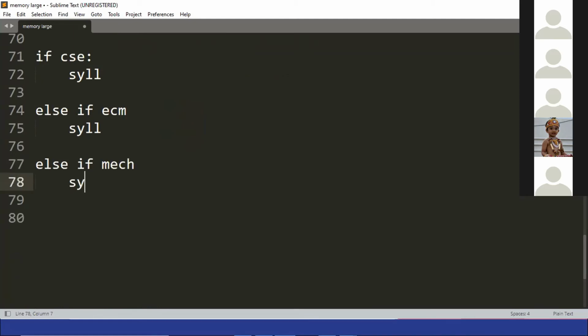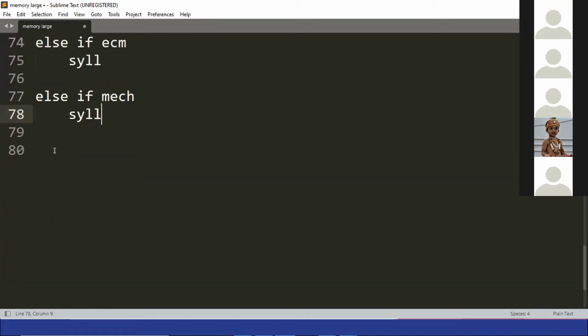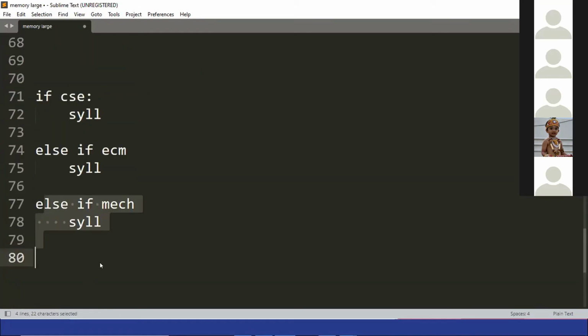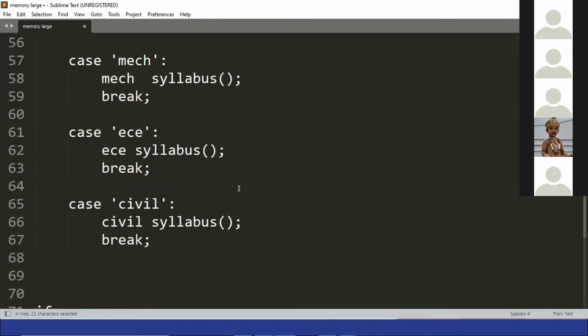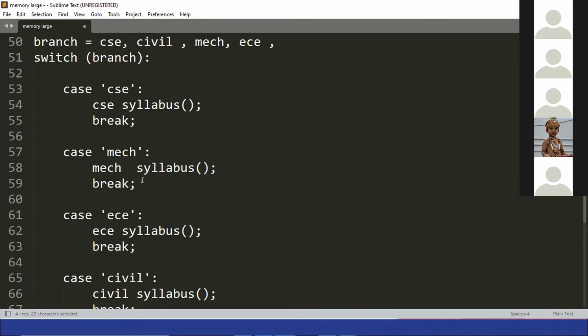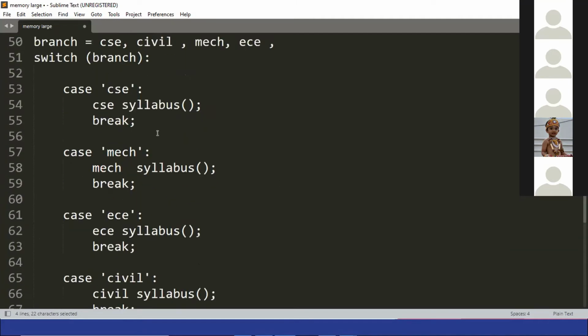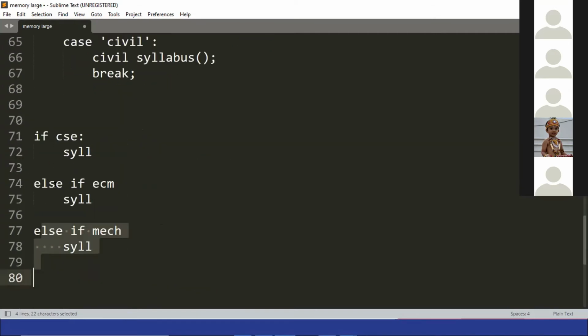Okay, are you getting it? If you want to write with if else, you will keep writing if else and it will keep continuing all the way down. It will be very long code. Here what is happening? For CSE branch, CSE syllabus; mech branch, mech; EC; civil, and it will be over in four lines of code only. See, 4 cases. There you'll have to write if else.